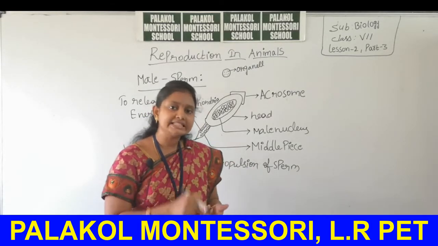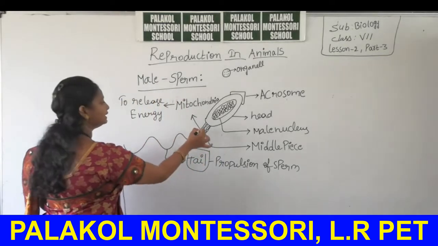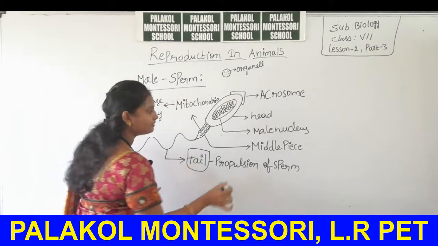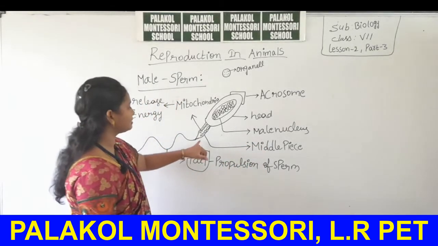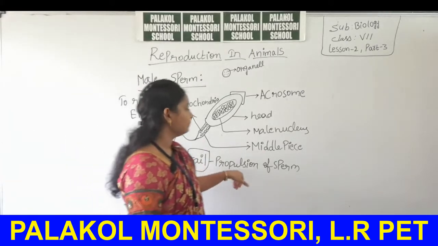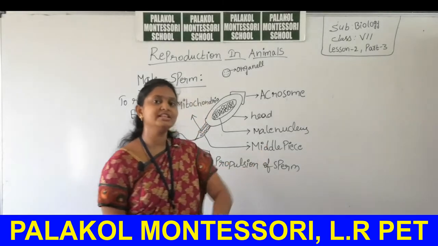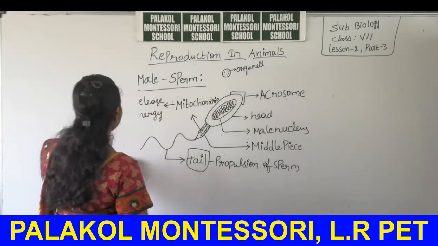This energy is coming from which cell organelle? That is nothing but mitochondria. It is present in which region? That is the middle piece region. This middle piece is followed by the tail. The tail is for the propulsion of the sperm. This is about the sperm cell structure.